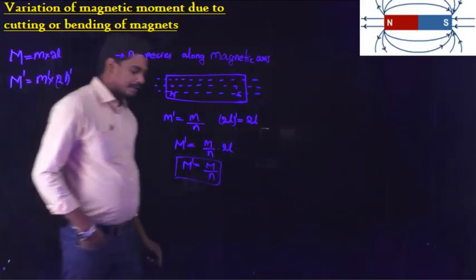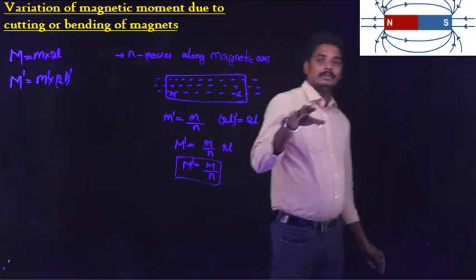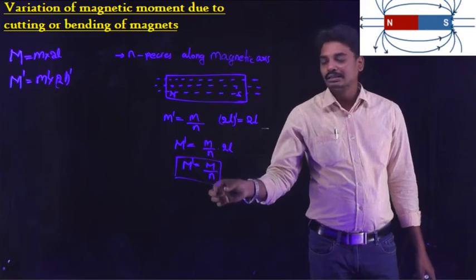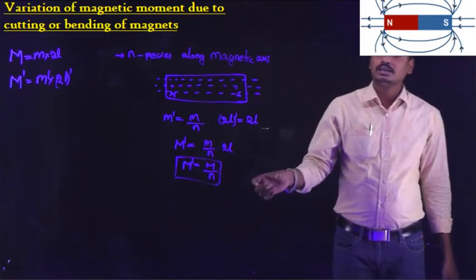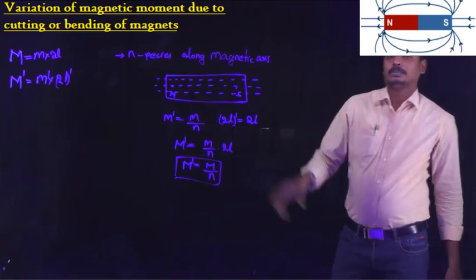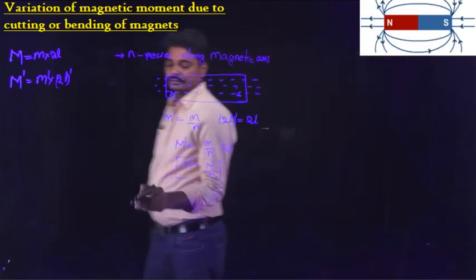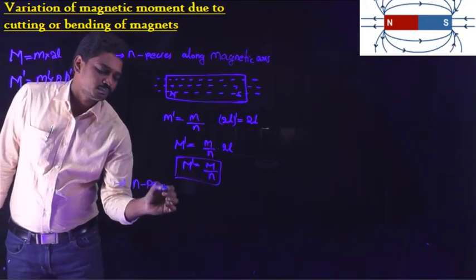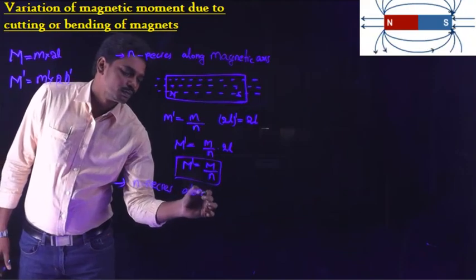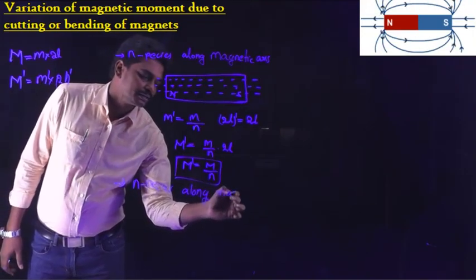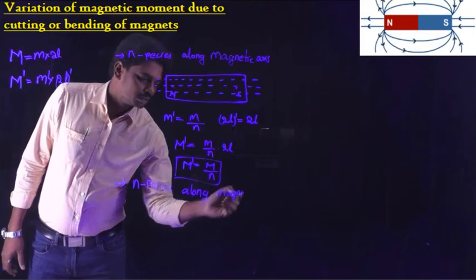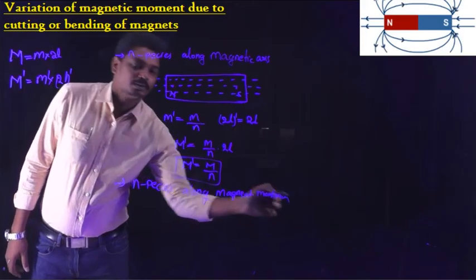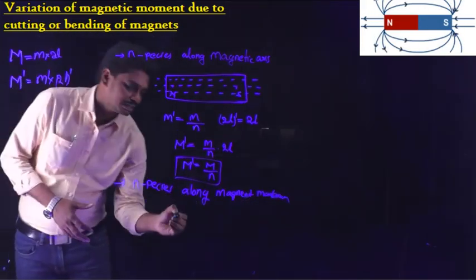So if a bar magnet is cut into n pieces along the magnetic axis, then the new magnetic dipole moment of each magnet is 1 by n times the magnetic moment of the total bar magnet, right? Next, if we cut the bar magnet into n pieces along the vertical axis or magnetic meridian, let's simply say vertical axis.